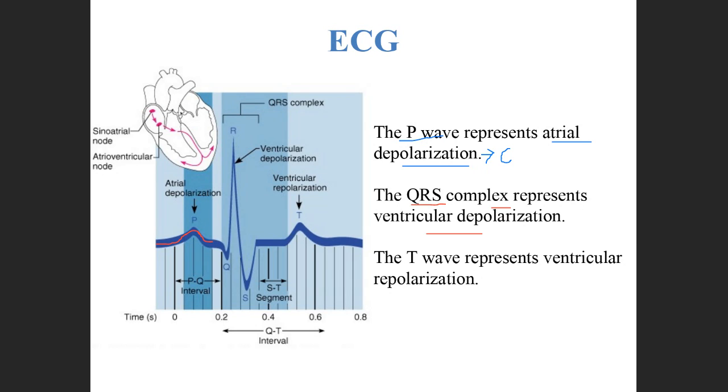The QRS complex represents ventricular depolarization, that is contraction of the ventricles. So when the ventricles contract, the QRS complex will be generated. The T wave will be generated when the ventricle relaxes. That is ventricular repolarization. Repolarization means relaxation. So P is for atrial contraction, QRS is for ventricular contraction, and T is for ventricular relaxation.